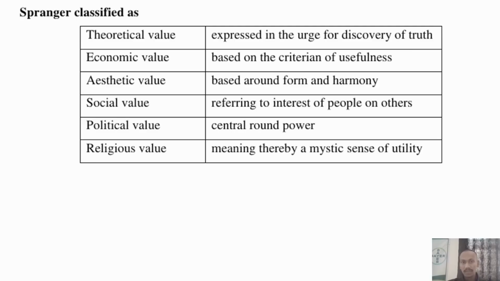Then aesthetic value, based on form and harmony. What kind of form this thing or person has, or what kind of harmony it can generate, determines its aesthetic value. Then social value, referring to the interest of people in others. What kind of interest people have in others is called social value.